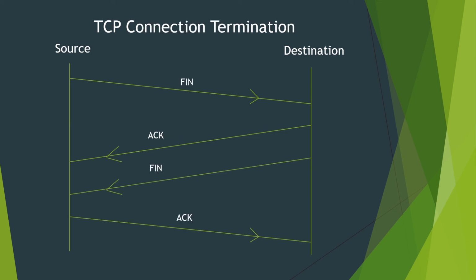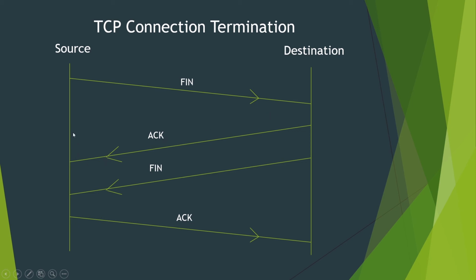Now let's talk about the connection termination. Up to now the source and destination have transferred data, and if the source wants to disconnect from the destination, the source sends a packet with the FIN flag on. FIN stands for finish. So I want to finish the connection, and on seeing this, the destination understands that the source wants to disconnect from it, so it will send an acknowledgement packet.